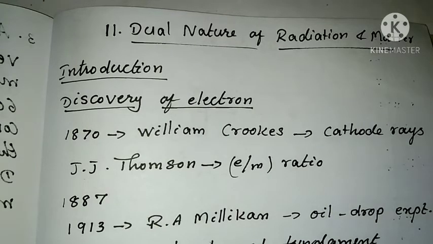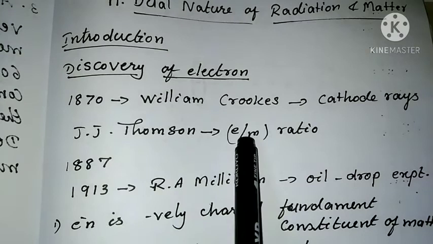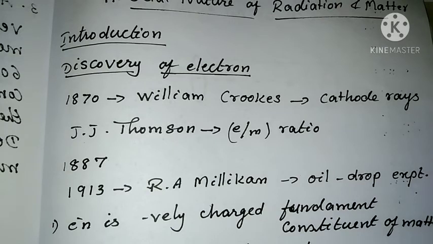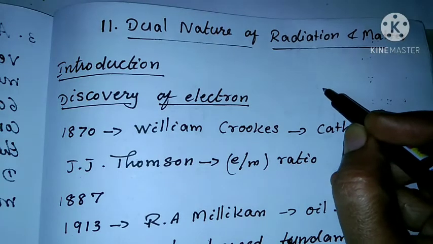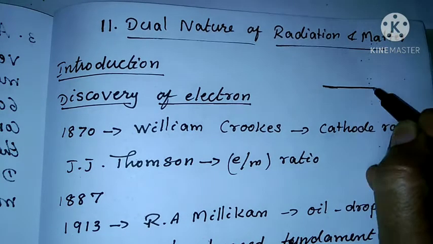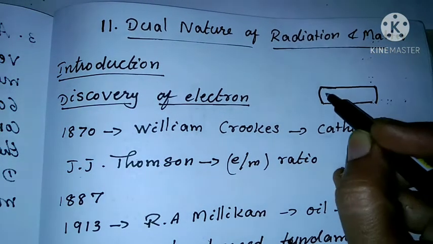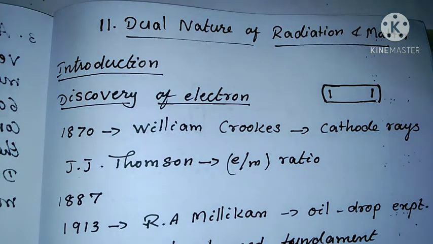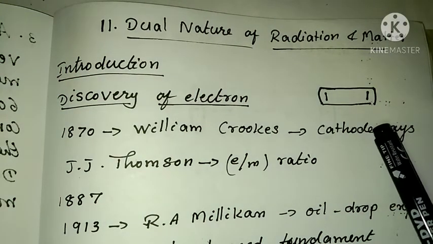Let us see the discovery of the electron. In 1870, William Crookes discovered cathode rays. He did experiments on a gas discharge tube, that is, a vacuum tube. It is simply a vacuum tube, and it consists of electrodes at the two ends. One end is the cathode, and the other end is the anode.